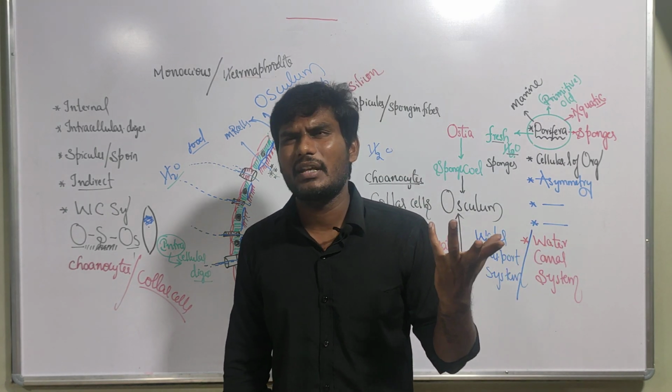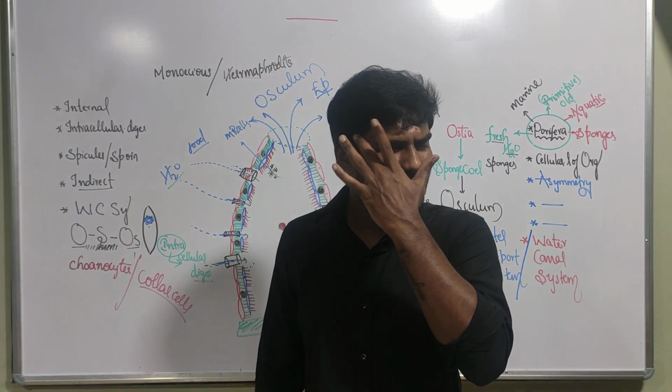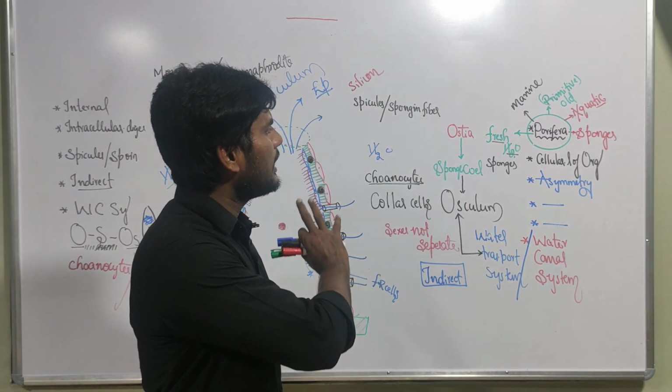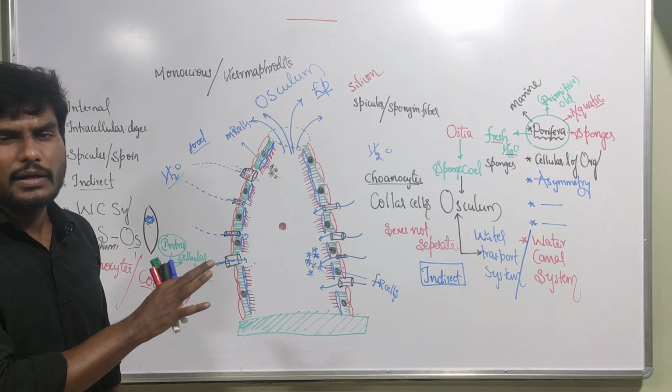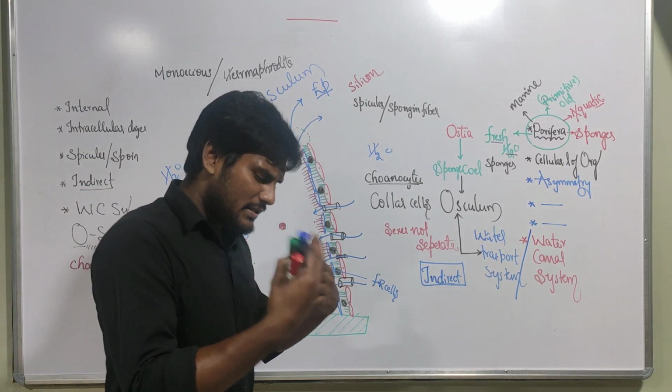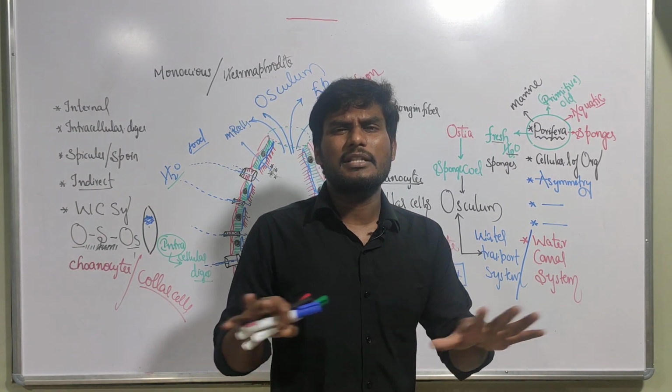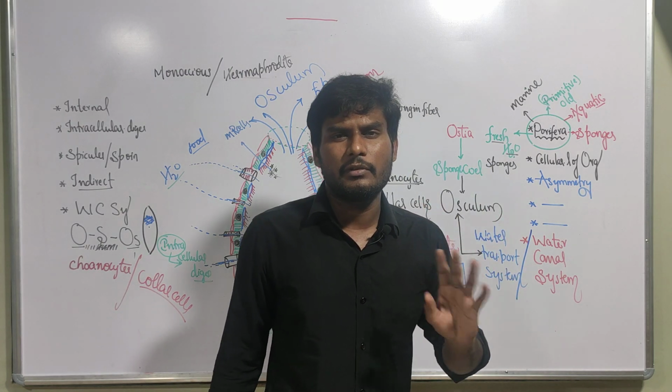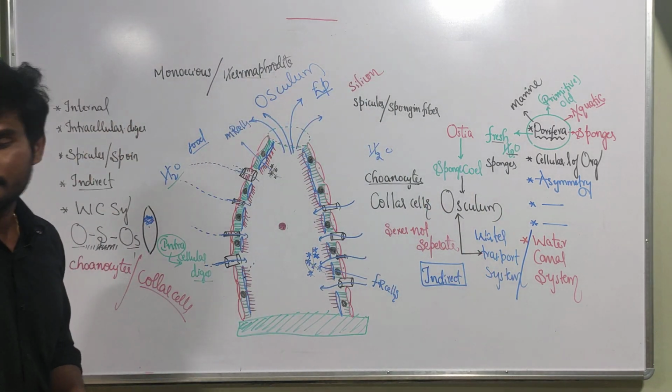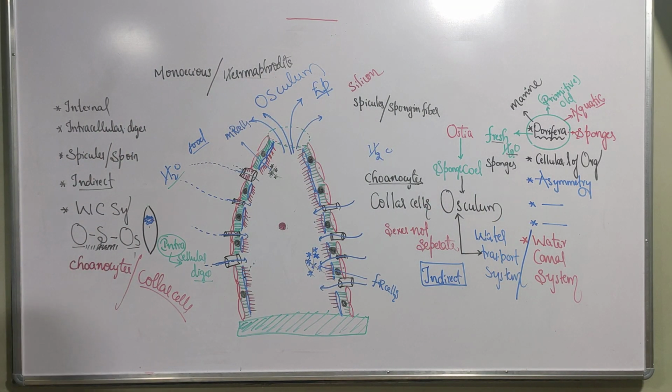There are so many others, Venus flower basket, etc. But nothing more is needed. This is about the Porifera. I will give a quick revision. In my next video, I will make animal kingdom as one full chapter. It will be very useful for you. Quick revision. Now next, second phylum.